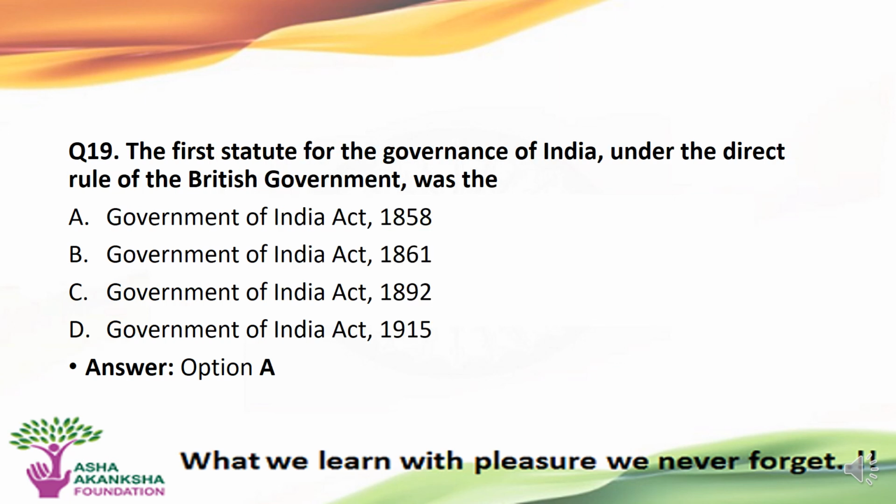The next question is, the first statute for the governance of India under the direct rule of the British government was, options are A. The Government of India Act 1858, B. The Government of India Act 1861, C. The Government of India Act 1892, or D. The Government of India Act 1915. The correct answer to this question is option A, that is Government of India Act 1858.